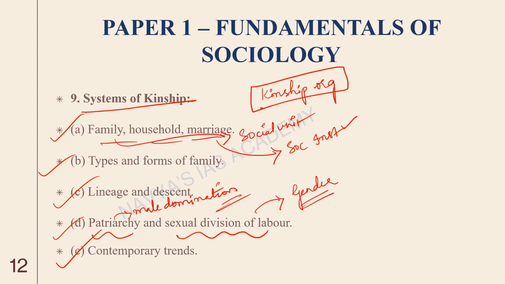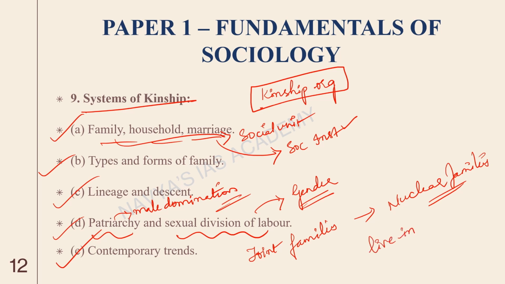I'll just give you a very basic example. Back in a few years, we had joint families, right? Now most of the families are nuclear families. So there is a change that happened in the way families have emerged. Such contemporary trends we will see. And right now we are seeing live-in relationships also. So there's an emergence of different types of families over time. Such contemporary trends we will look at in this chapter.